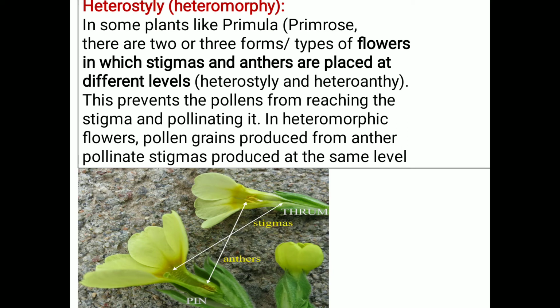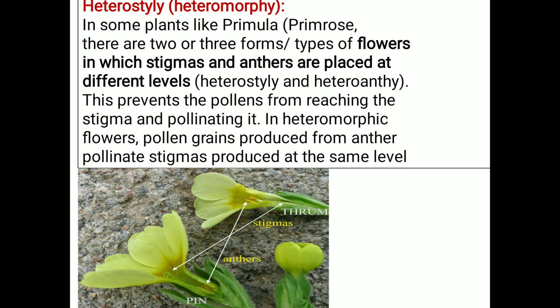In one flower, you can find the anthers placed at a higher level, while the stigma is placed at a base level.